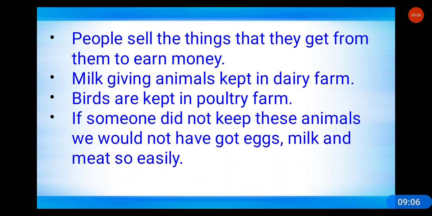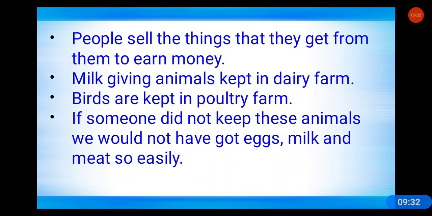If someone did not keep these animals, we would not have got eggs, milk and meat so easily. So we get different things from growing crops and from animals. One gives us food from plants and crops, while the other gives us food from animals.